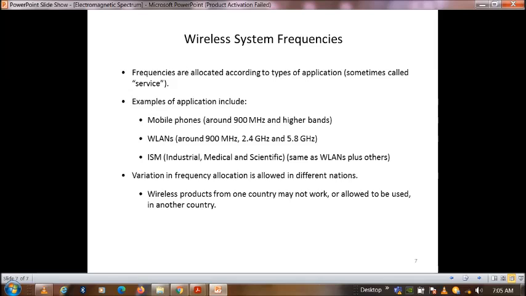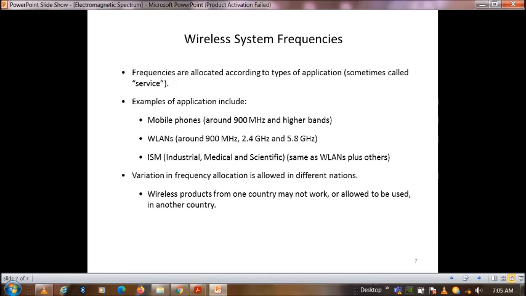Frequencies are allocated according to the types of application, sometimes called services. Examples of applications include mobile phones, around 900 megahertz and higher bands; WLANs around 900 megahertz, 2.4 gigahertz and 5.8 gigahertz; and the industrial, scientific and medical band, the ISM band, which is the same as WLAN plus others.